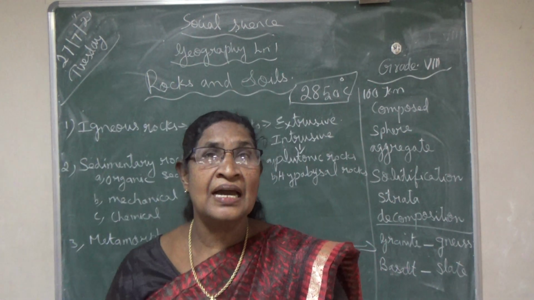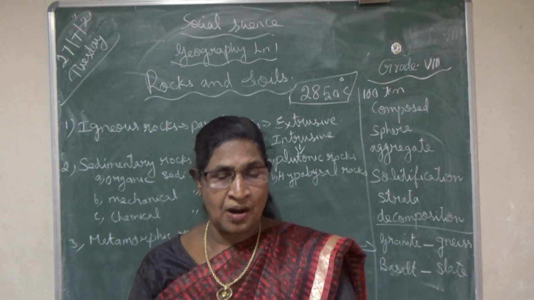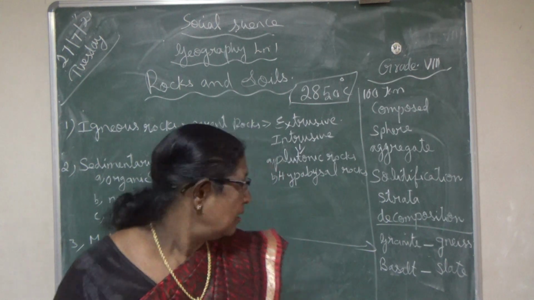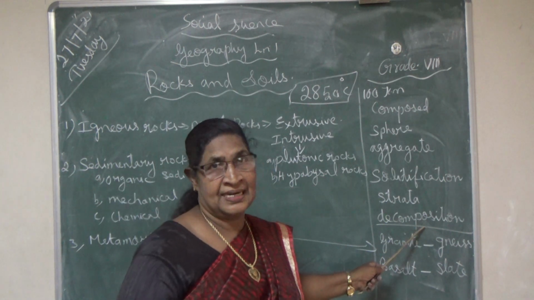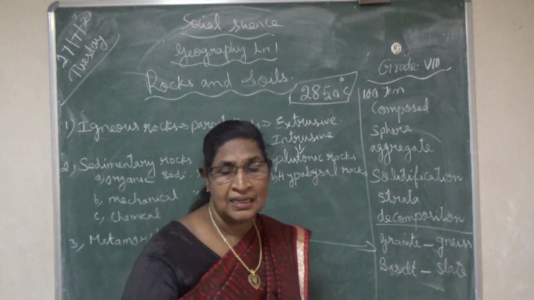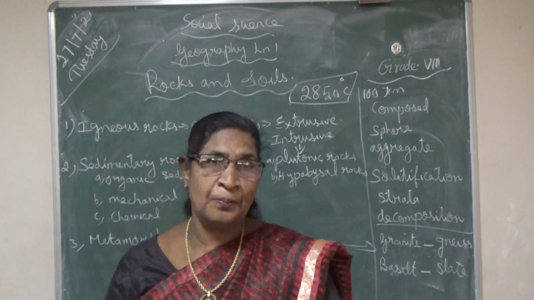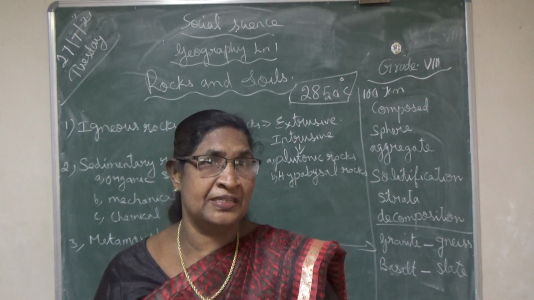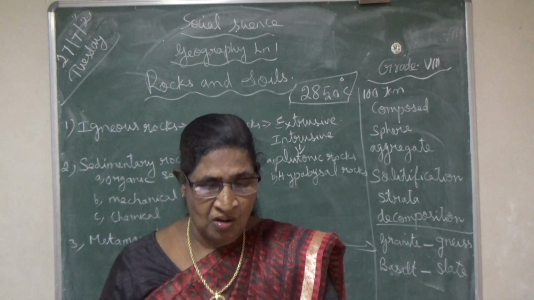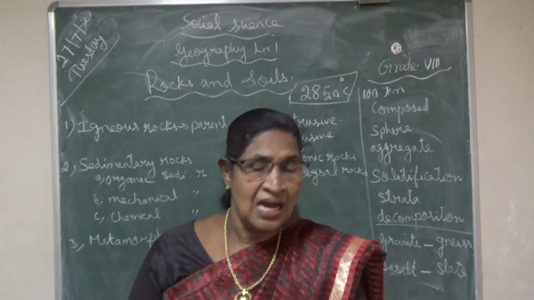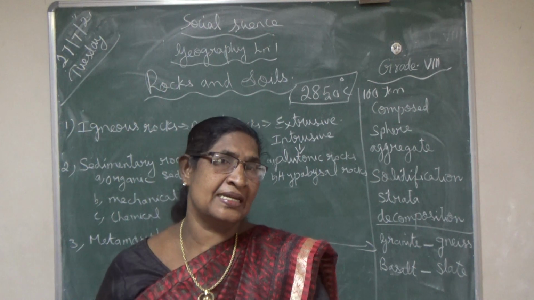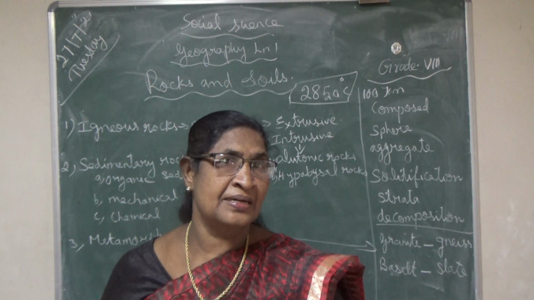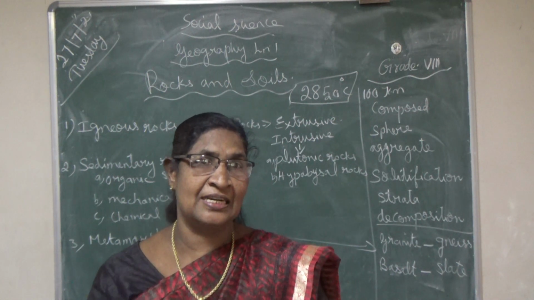Okay, organic, all of you know, these rocks are formed as a result of decomposition. What is the meaning of decomposition? The decay of dead plants and animals. If the dead plants and animals become decayed and form rocks, that type of rocks are called organic sedimentary rocks. For example, chalk, limestone. These are examples of organic sedimentary rocks.